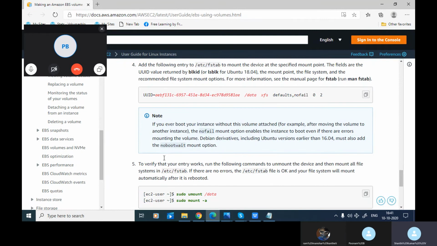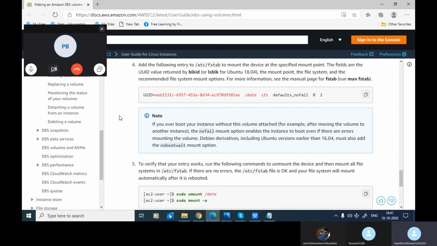If you ever boot your instance without this volume attached, the nofail mount option enables the instance to reboot even if there are errors mounting the volume. Ubuntu versions earlier than a certain release must also add the nobootwait mount option. It means this will let you reboot even with the hard disk, and that device should be available.